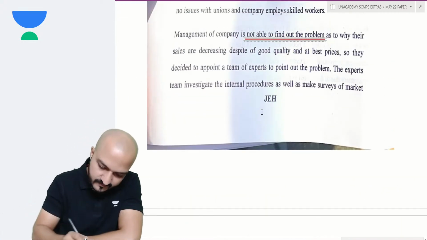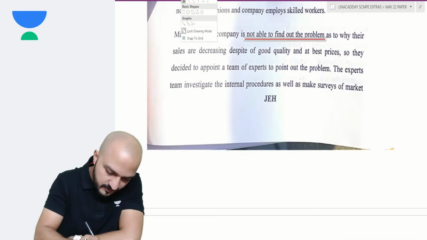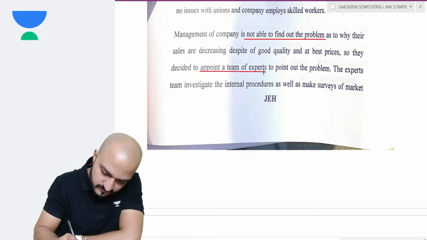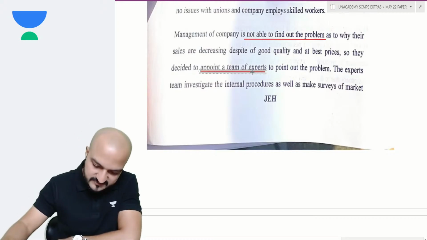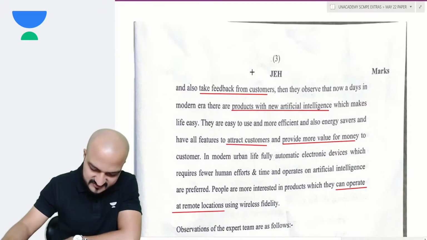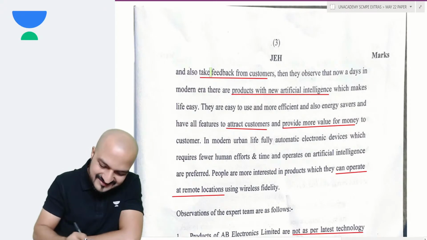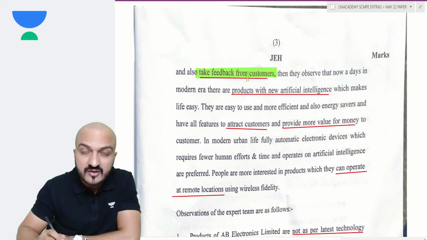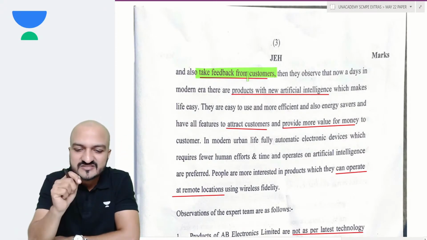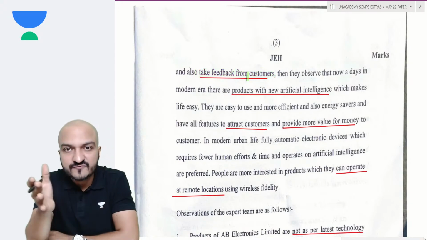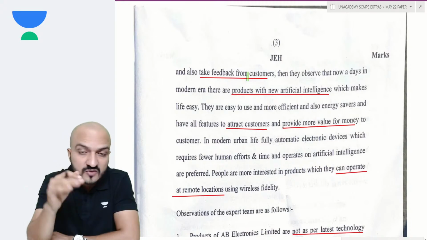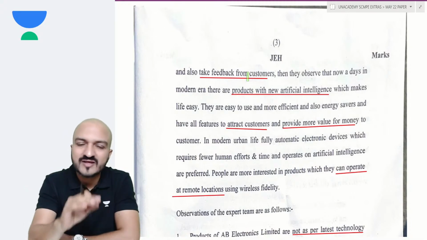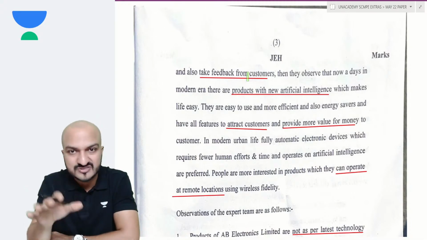So they appointed a team of experts to identify the problem. Now, this team of experts conducted some surveys and analysis. They took feedback from the customers and they realized that nowadays customer trend has shifted to a different kind of product, not the ones which I am selling. I am selling routine electronics, fridge, TV, washing machine and all.